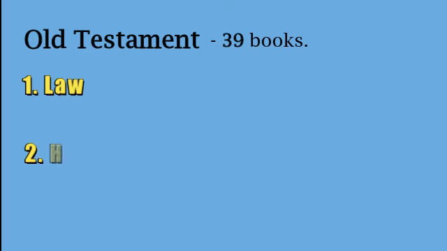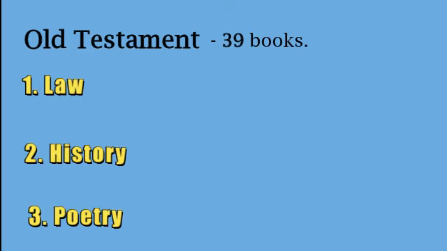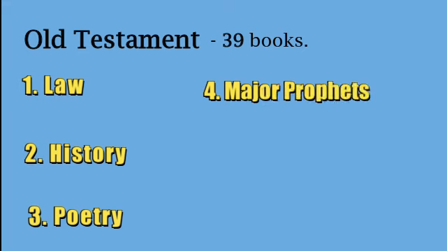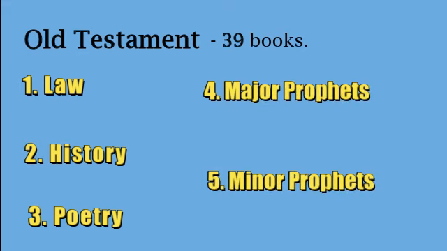It tells the story of how God made people and cared for, protected, and blessed them even though people chose to disobey Him over and over again. The Old Testament's books are divided into 5 groups. First, we have the Law. Second, History. Third, Poetry. Fourth, the major prophets. And fifth, the minor prophets. Five groups of the Old Testament.